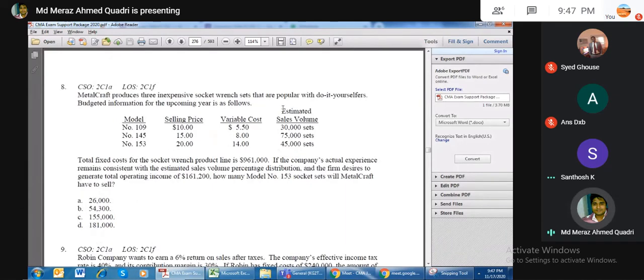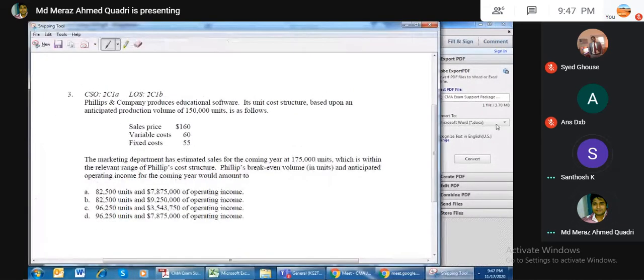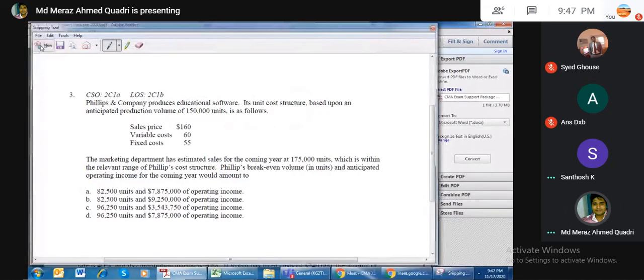Now again, this is a question of combined, more than one product. So here we have to calculate the combined contribution, and after applying the combined contribution, we can give the numbers. So I would request, please try this question so that you can have the application of your learning.